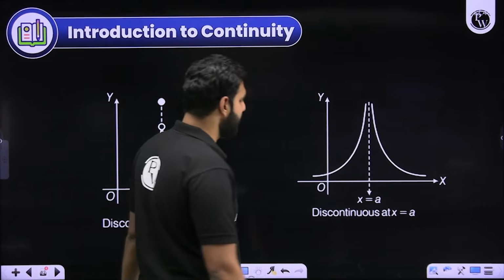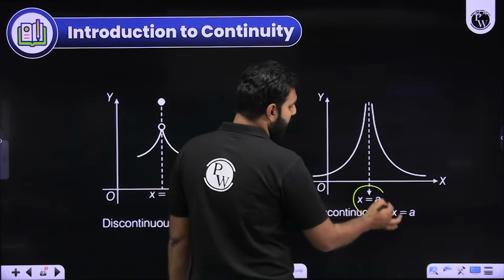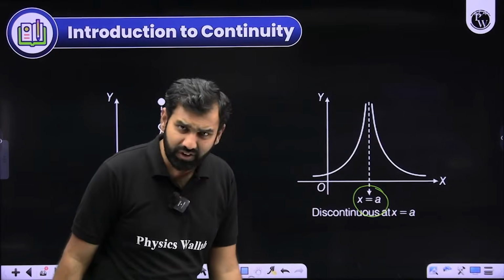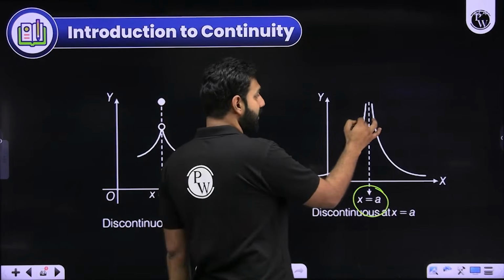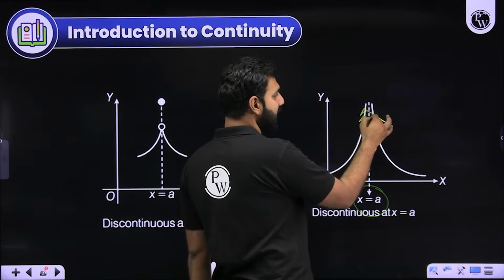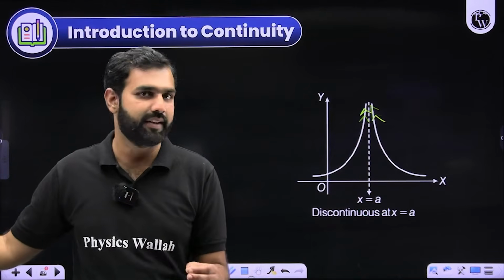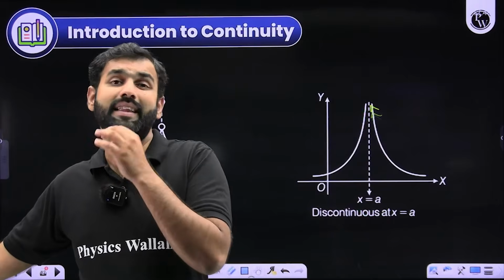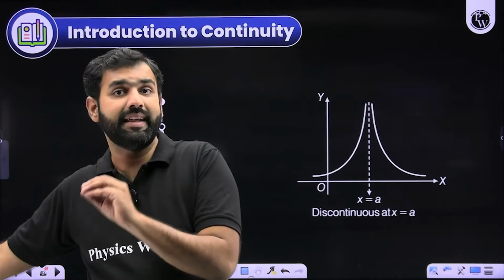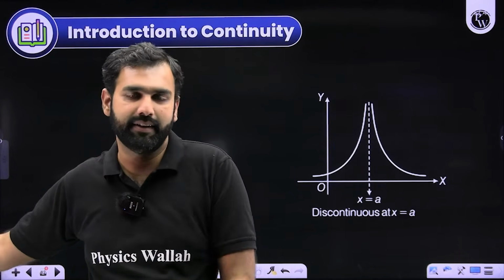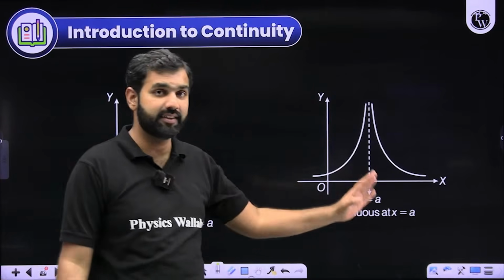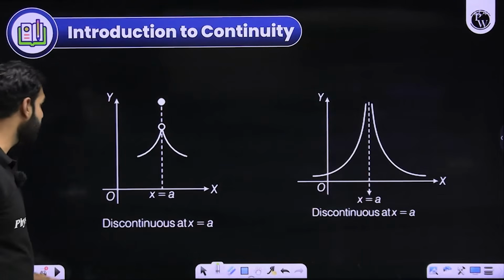Look at another classical case. At a, the function is not defined. From left hand side, it is approaching infinity. From right hand side, it is approaching infinity. So LHL and RHL are not finite, they are infinite, but still at a it is not defined. And again, I'll say it is discontinuous. Are you understanding the different scenarios, the different cases I'm trying to give you here?